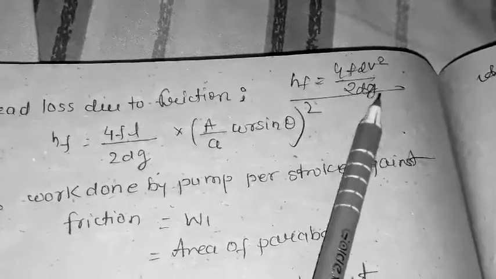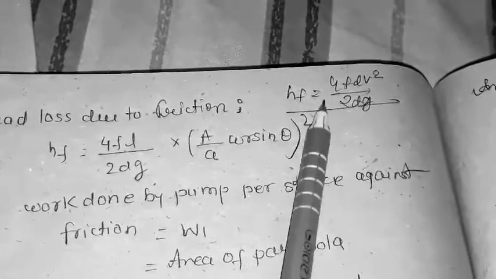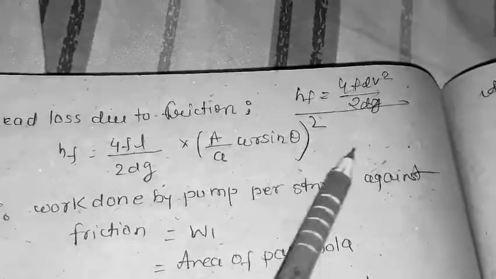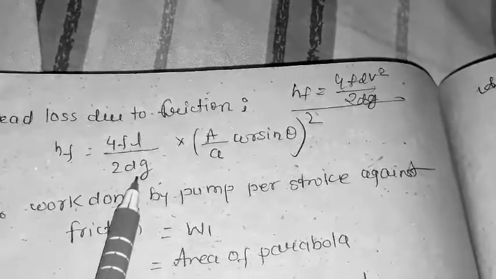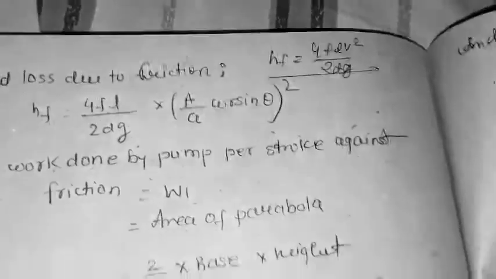Putting this value of velocity in the expression, we get HF equal to 4FL upon 2dg into (capital A by small a omega r sin theta) whole square.